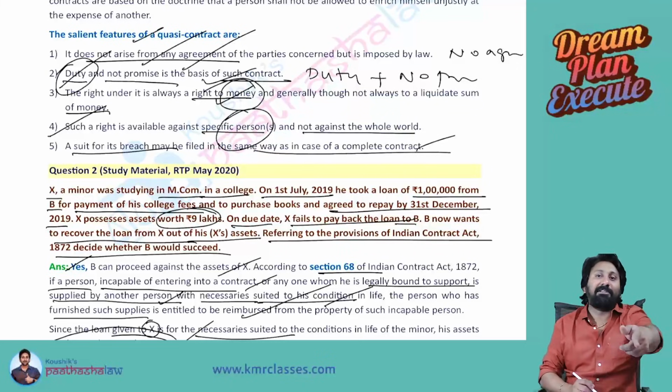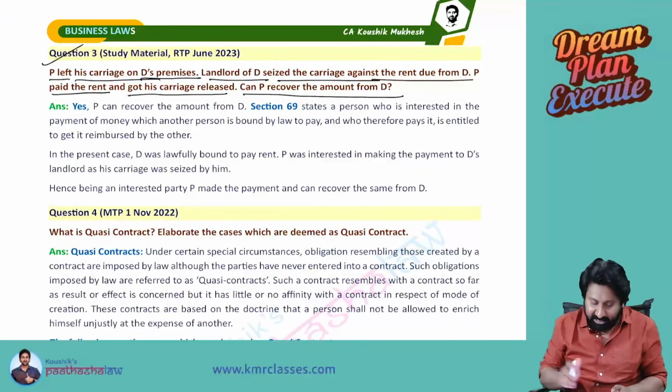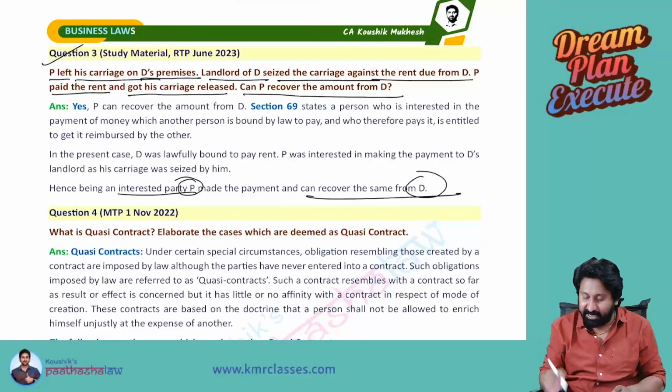If you don't pay, I will sue you. All conditions are satisfied. The classic example of a quasi contract. Final answer: hence, being an interested party, P made the payment and can recover the same from D.